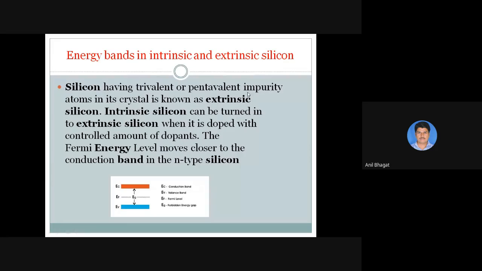Intrinsic silicon is nothing but pure silicon. Each Si shares with a neighboring Si and forms the crystal, and that crystal is the intrinsic silicon crystal. There is no doping process used in intrinsic silicon. So the doping process is very important. Doping is the formation of N type and P type semiconductor with the help of the doping process.